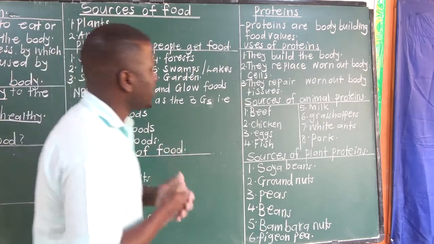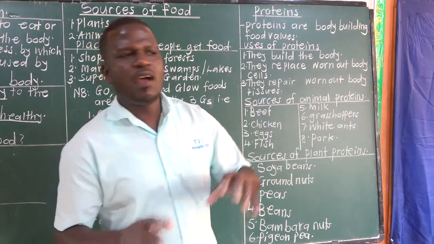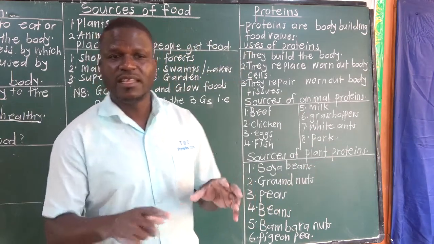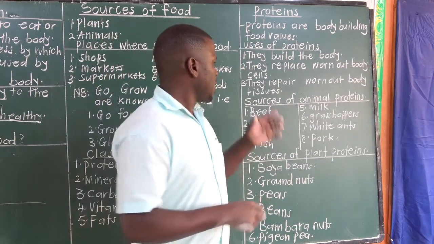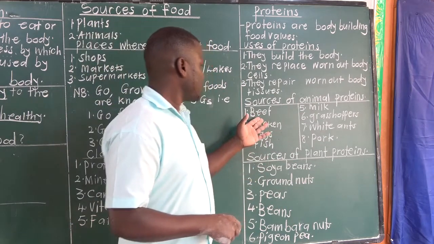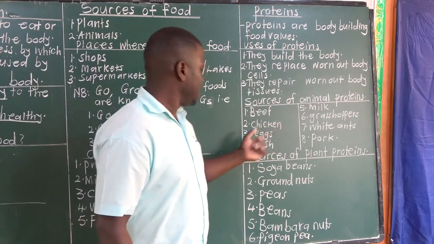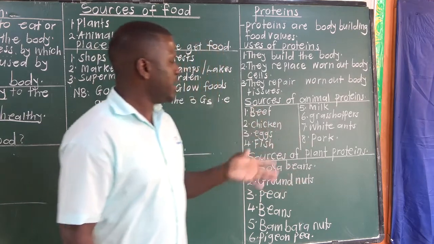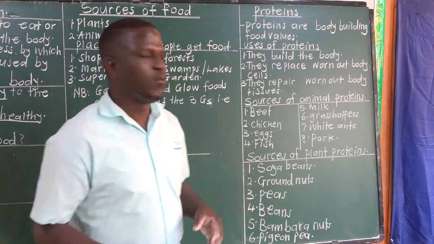Next, we look at sources of animal proteins. Now, proteins are divided into two: animal proteins and plant proteins. When we talk about animal proteins, examples include beef or meat, chicken, eggs, fish, milk, grasshoppers, white ants, and pork. All these are sources of animal proteins.